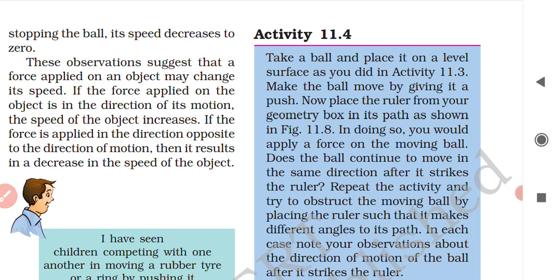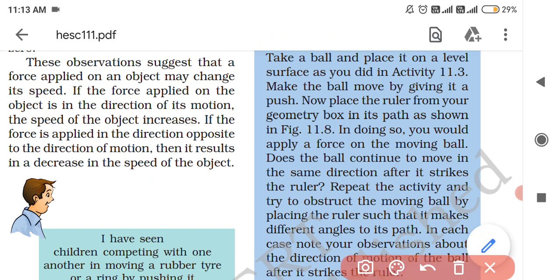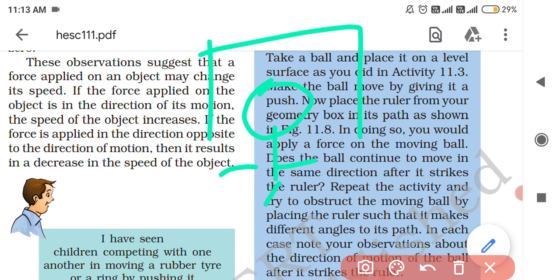Take the example of the goalkeeper. The goal post is there like this. Suppose there is a goalkeeper over there, and the ball is approaching towards him. What will he do? He has to dive. He has to apply force in the opposite way, opposite force, because he needs to save the goal.